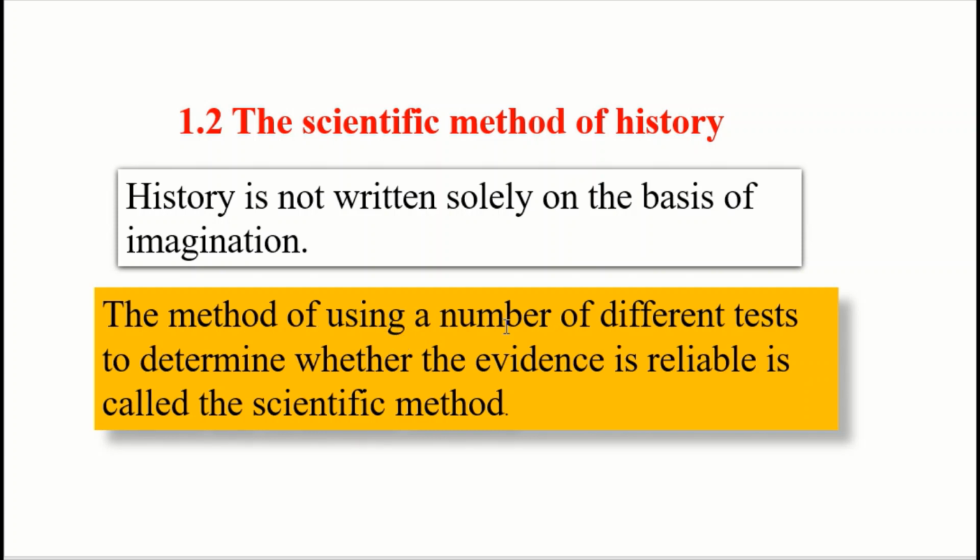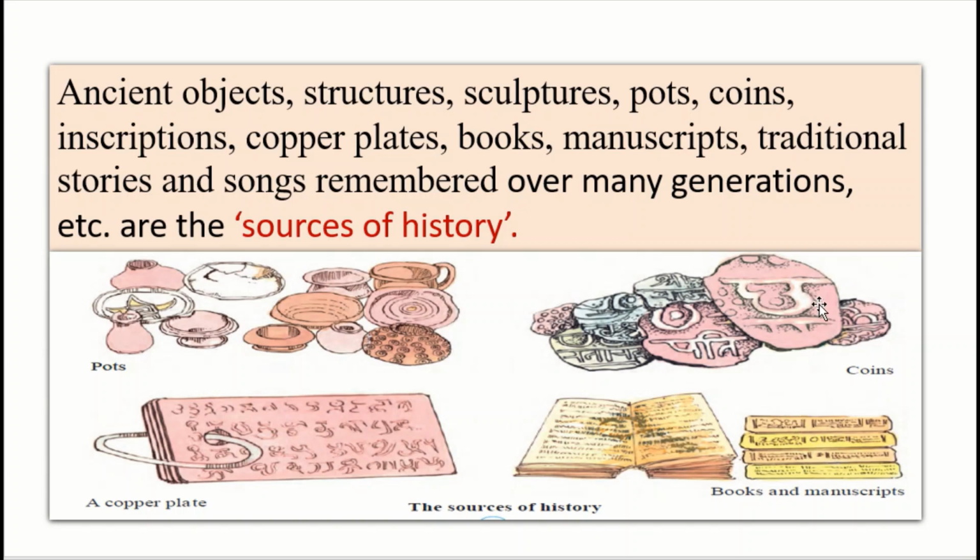The method of using a number of different tests to determine whether the evidence is reliable is called the scientific method. To understand how this scientific method is used for writing history, let's understand the sources of history.